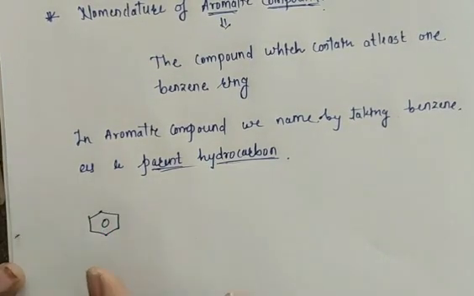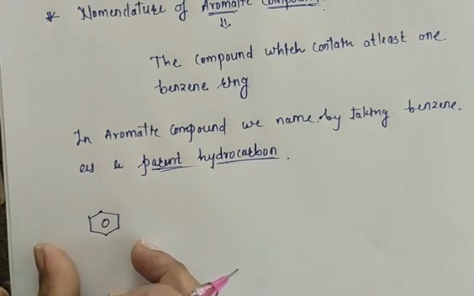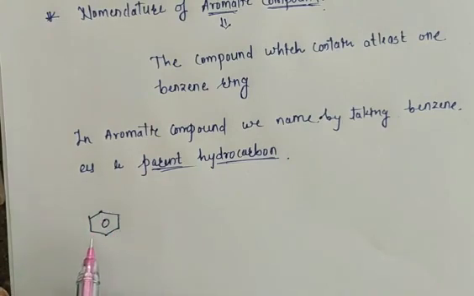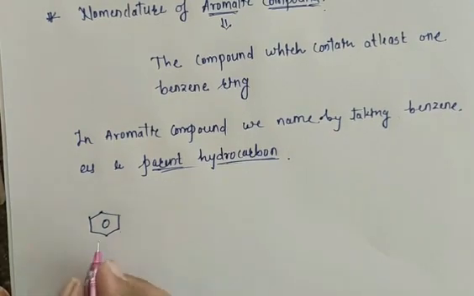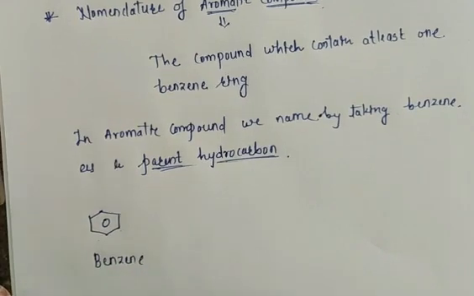this is one organic compound. Why is this an organic compound? Because it contains carbon and hydrogen atoms. And this is an aromatic compound. Why? It has a ring structure, that is a benzene ring structure. So what is the IUPAC name for this compound? It is benzene.